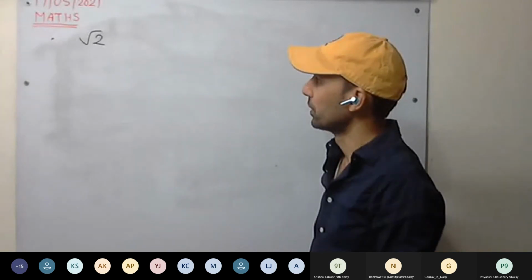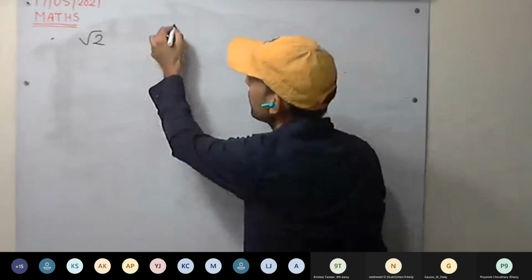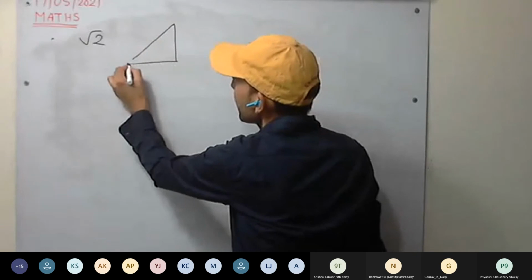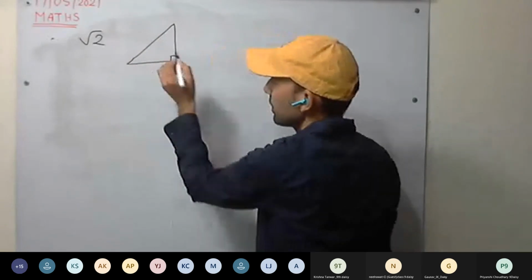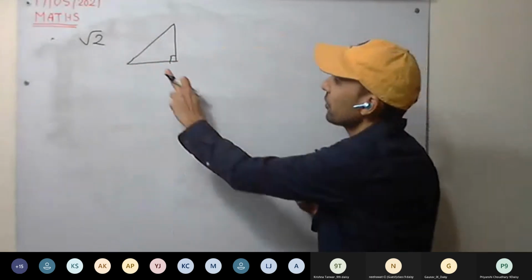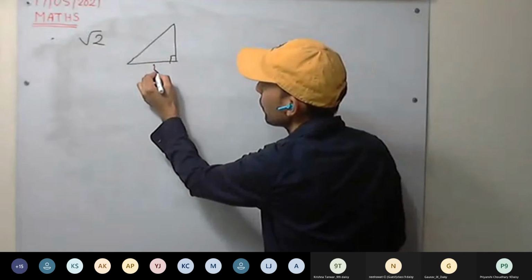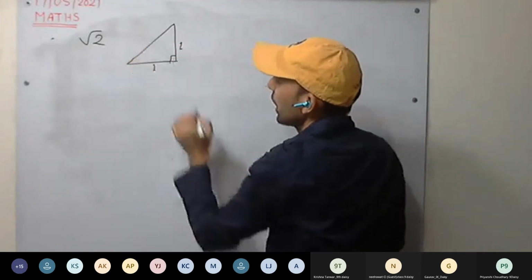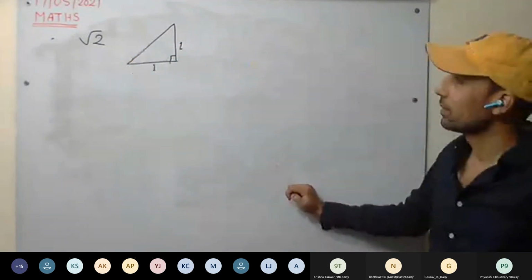How to plot √2? So you all remember a right angle triangle. Now, if we are taking the two sides as 1 and 1, what will be the hypotenuse length?